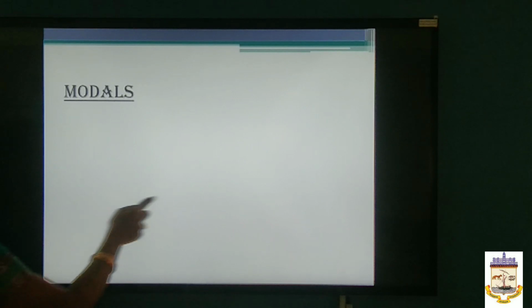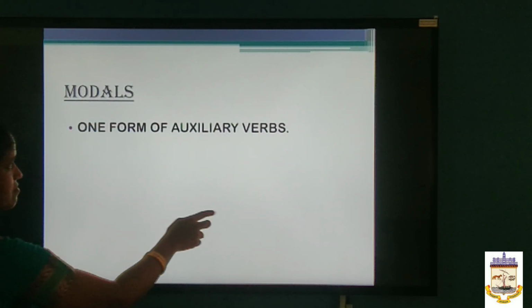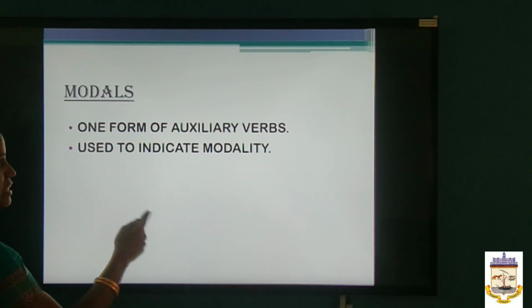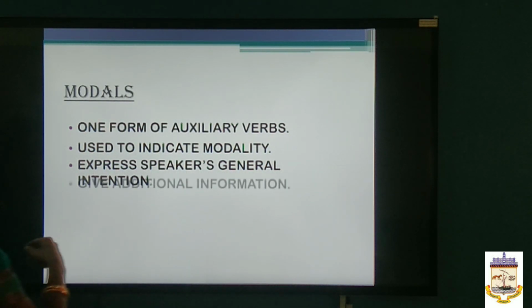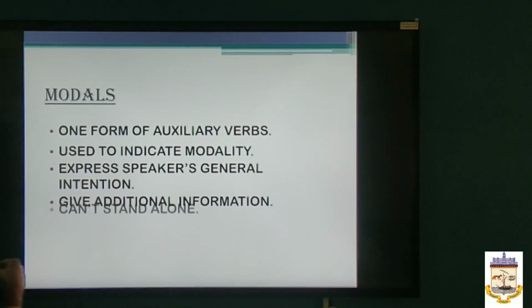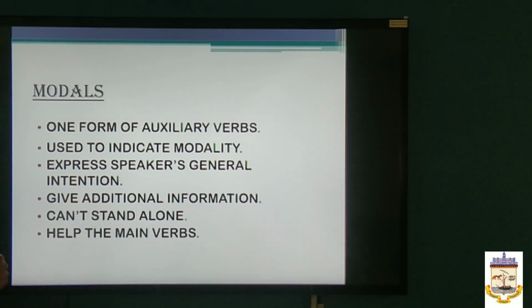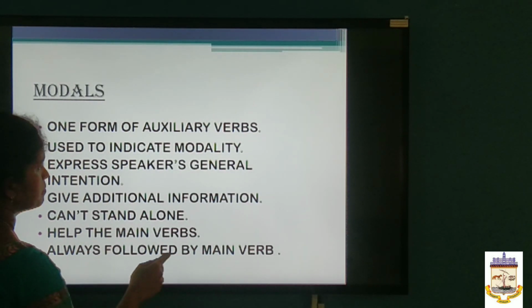What are modals? Modals are one form of auxiliary verbs. They are used to indicate the modality of the speaker. Modals express a speaker's general intention. They give additional information of the main verb. They can't stand alone. They help the main verbs. They are always followed by a main verb.